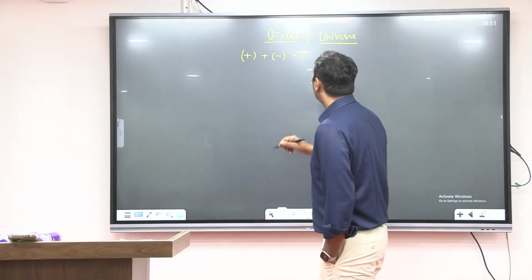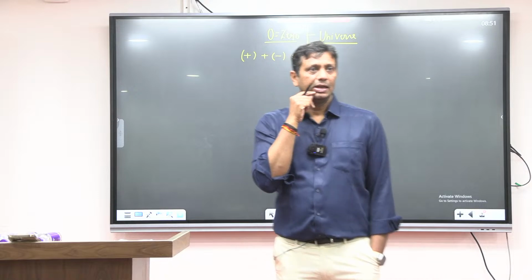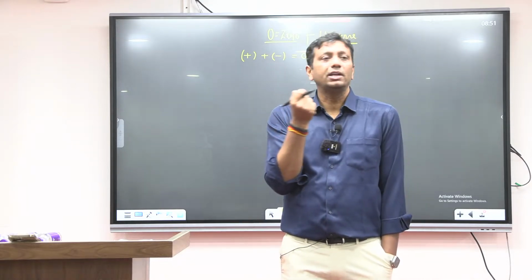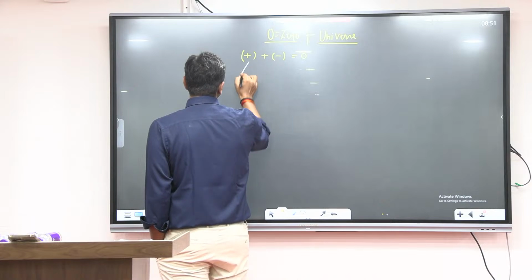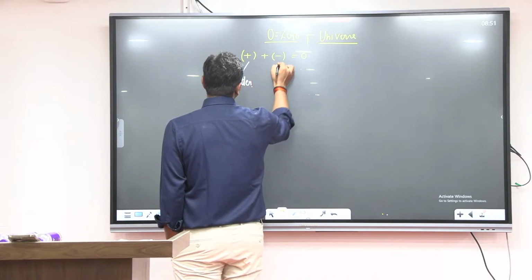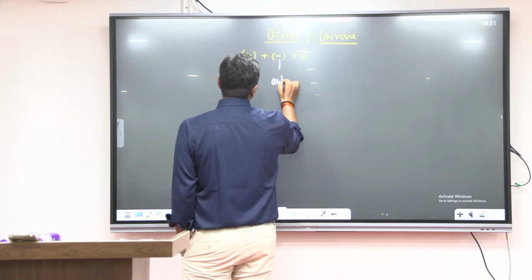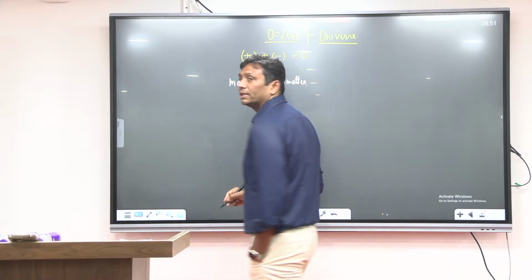Clear? Fine. Now the question is how plus and minus. Okay, how 0 means plus and minus. What do the plus and minus describe here? See, guys, plus is what? Plus here, guys, is matter. Try to understand. Plus is matter. And minus is what? That is the antimatter. So plus is matter here and minus is antimatter here.